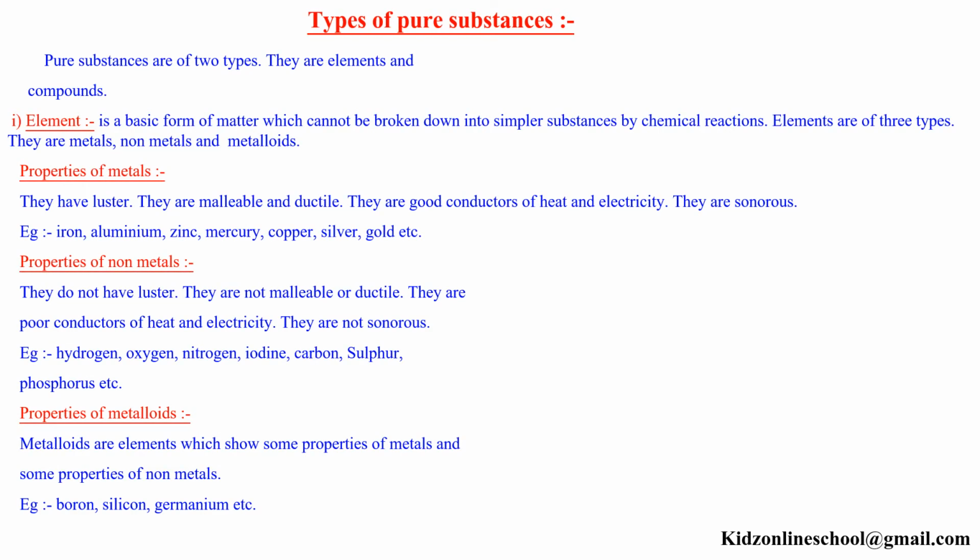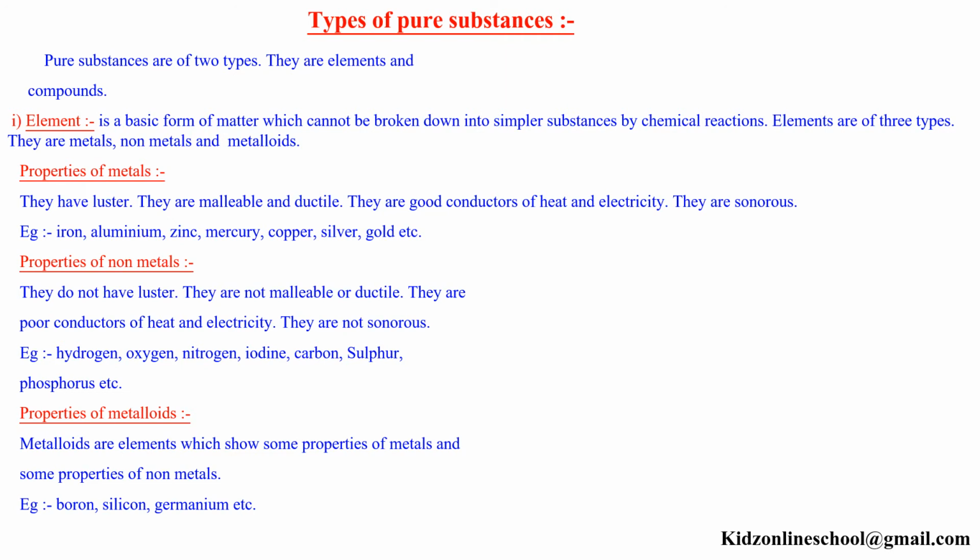Types of pure substances. Pure substances are of two types. They are elements and compounds. An element is a basic form of matter which cannot be broken down into simpler substances by chemical reactions. Elements are of three types. They are metals, nonmetals, and metalloids.